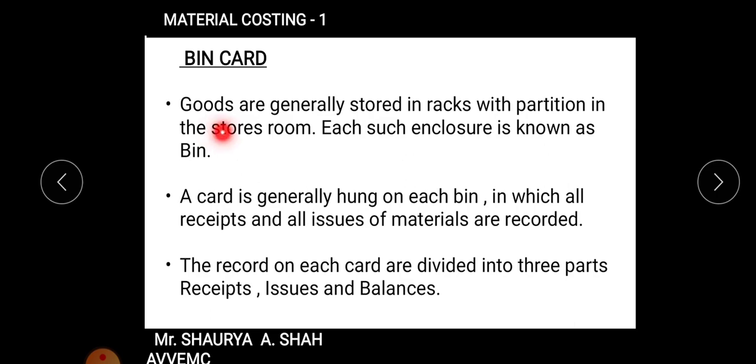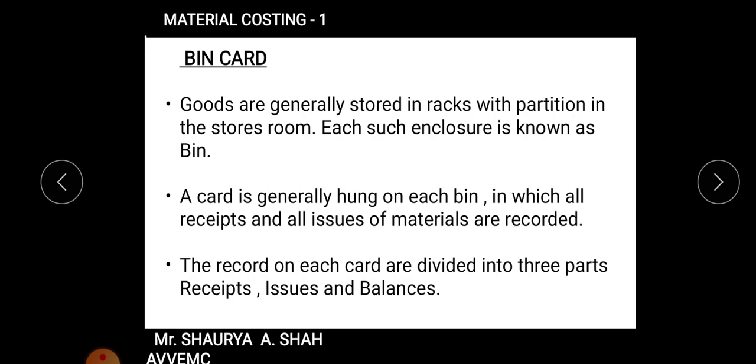Generally goods are stored in racks with partitions in the storerooms. You all must be knowing we have various warehouses and godowns where your raw materials are stored before going to production. So what is bin card? Basically you have various kinds of racks and stands in which the materials are put up. Now in a factory, there is no single material which is used. There are n number of raw materials, n number of work in progress goods, and n number of semi-finished goods which are used.